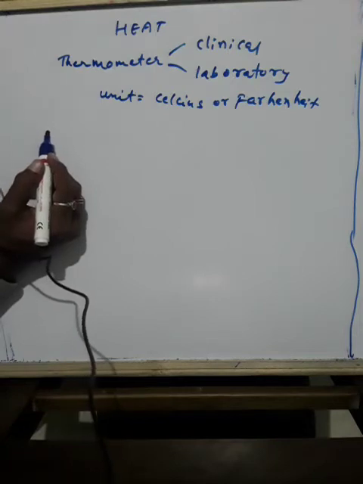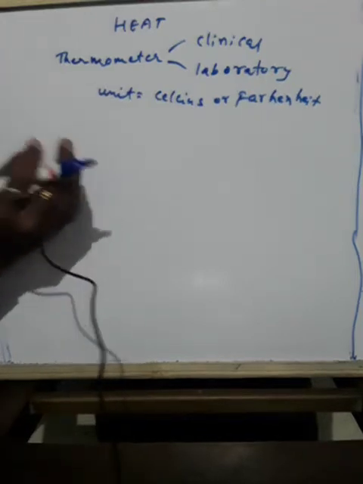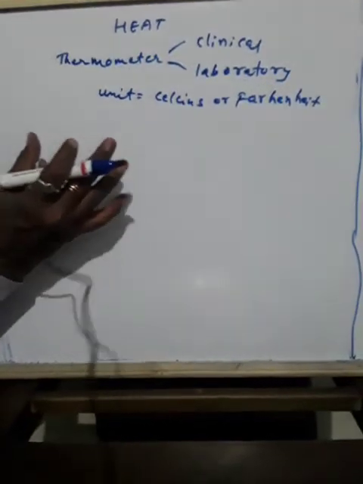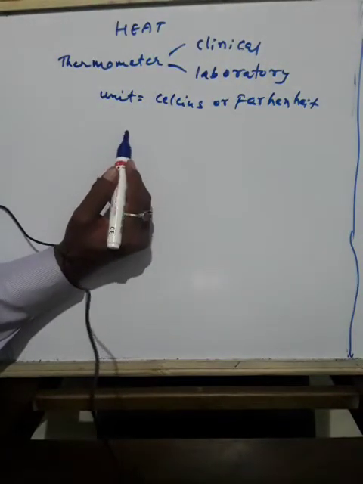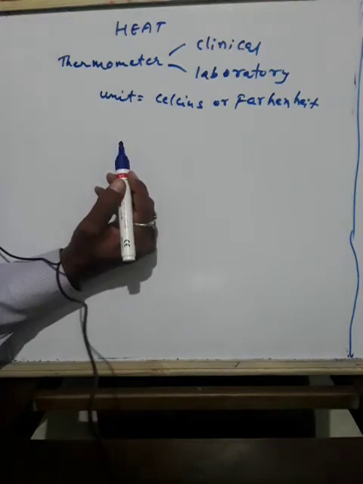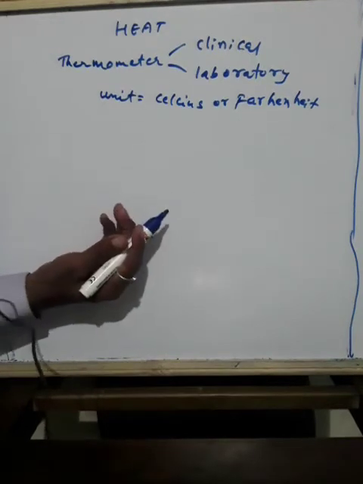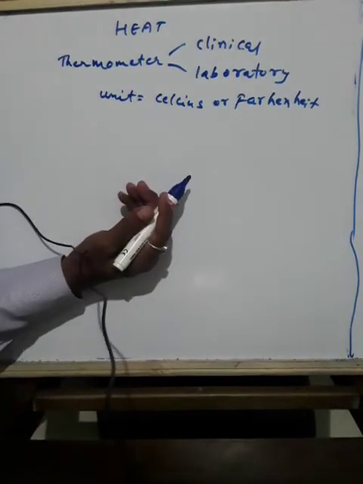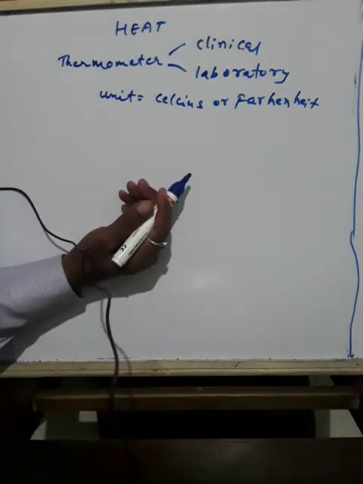So mercury is one of the important parts present at the bulb of the thermometer, and we use mercury because this is the only metal which is in a liquid state, and it is a good conductor of heat because metals are good conductors of heat, and it will not stick to any part of the glass. That is why we use mercury instead of other liquids. If you take other liquids, many of them will stick to the inner part of the glass. But mercury is advantageous, it will not stick.